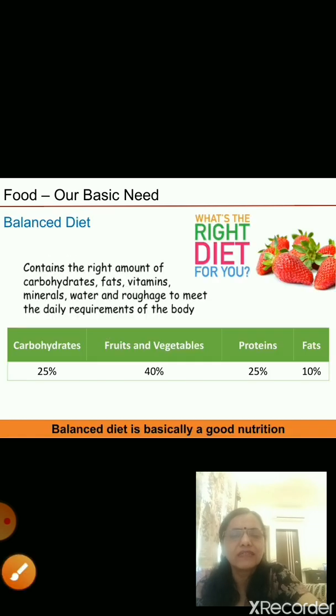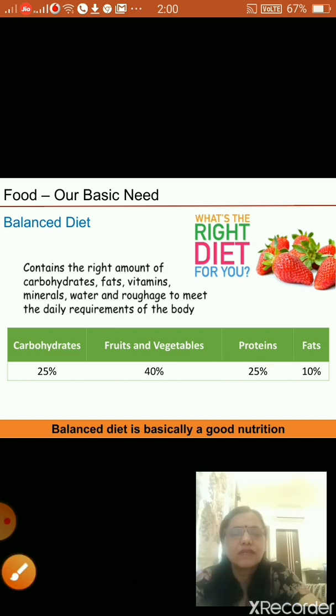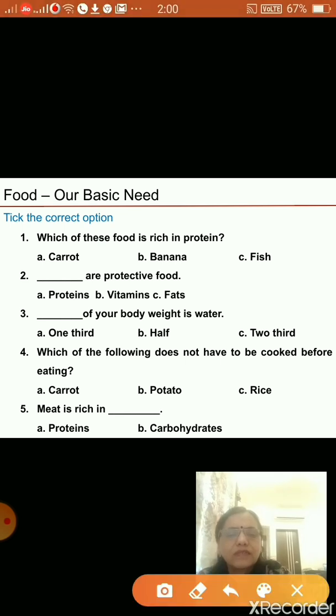You can mark it. Just a minute, I'll show you. Yes, here. So fish. Okay. Then, dash are protective food. What are the protective foods? Proteins, vitamins, or fats. So vitamins are the protective food. Dash of our body weight is water. How much? One third, half, or two third? So two third is the correct answer. Two third of your body weight is water.